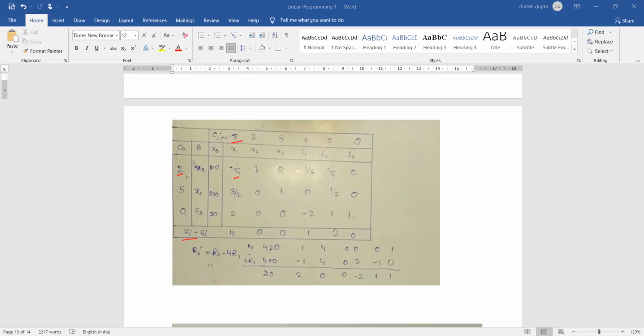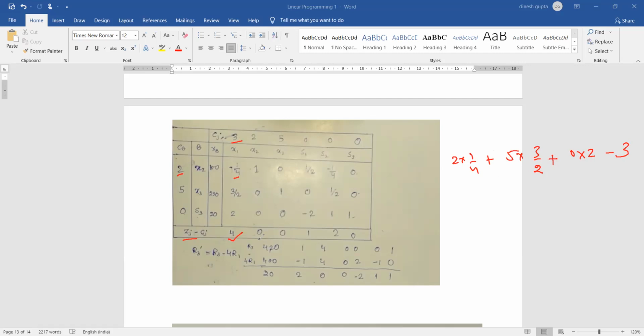Okay. So 2 into 1 by 4 plus 5 into 3 by 2 plus 0 into 2 minus 3. What is the value? The value coming here is